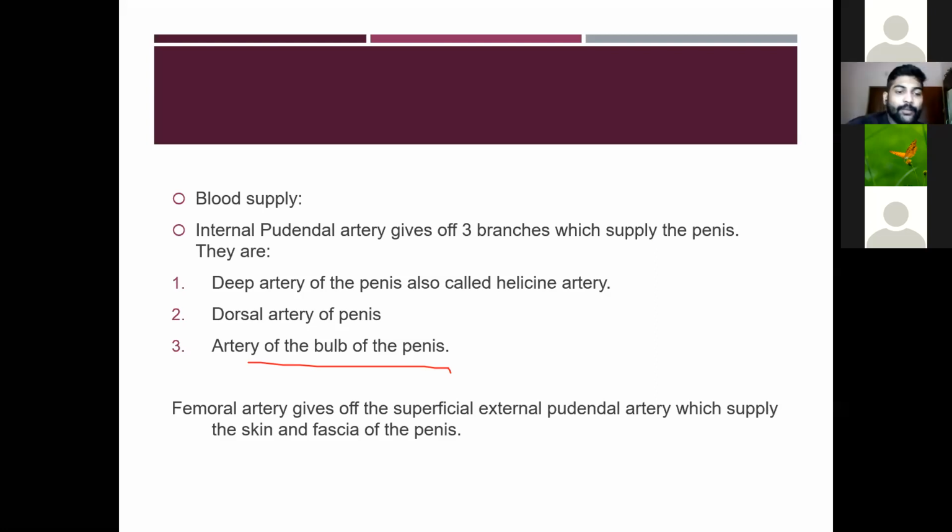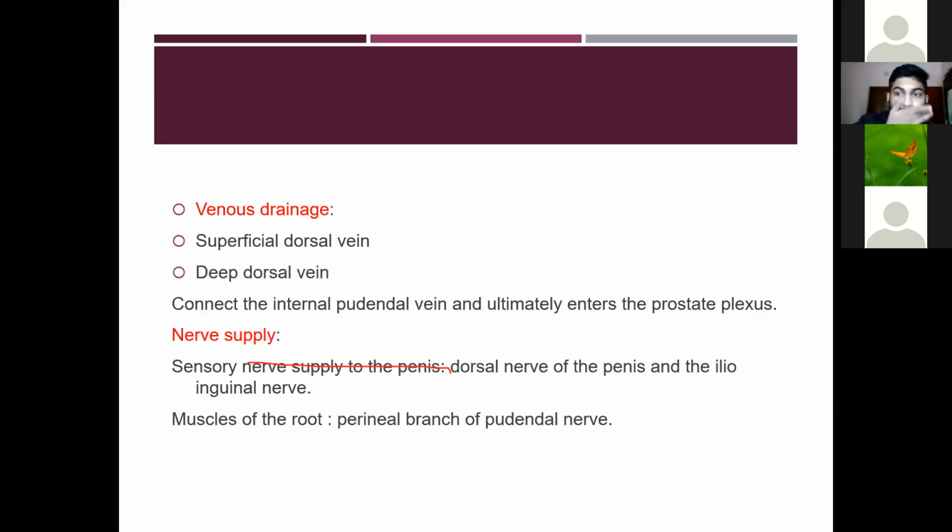Then the femoral artery gives off the superficial external pudendal artery, which supplies the skin and the fascia of the penis. Then the venous drainage is done by the superficial dorsal vein and the deep dorsal vein. It connects to the internal pudendal vein and ultimately enters the prostatic plexus.